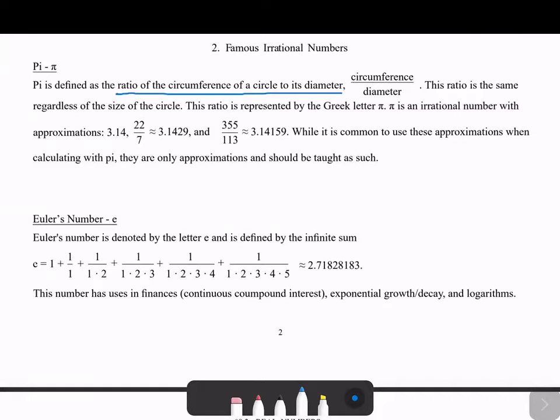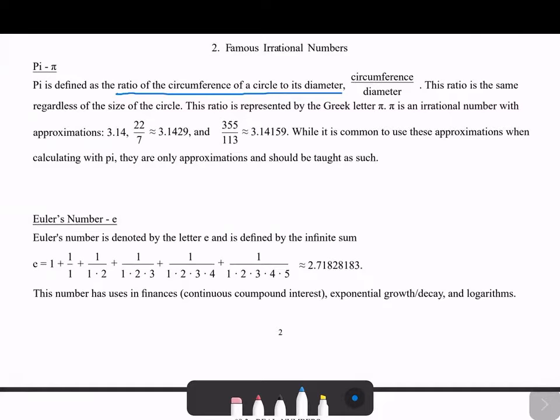And if the diameter was 2, then the circumference was going to be around 6.28. So they noticed that the ratio was always around 3.14. And this ratio is represented by the Greek letter pi.